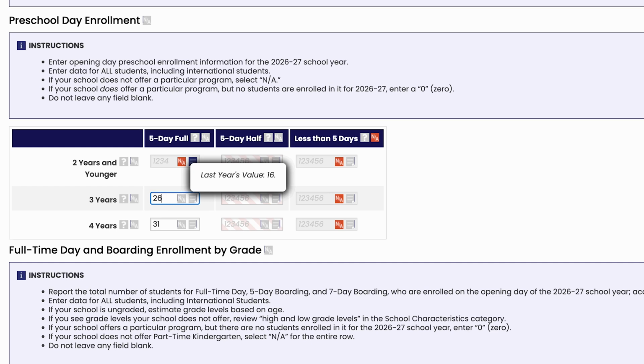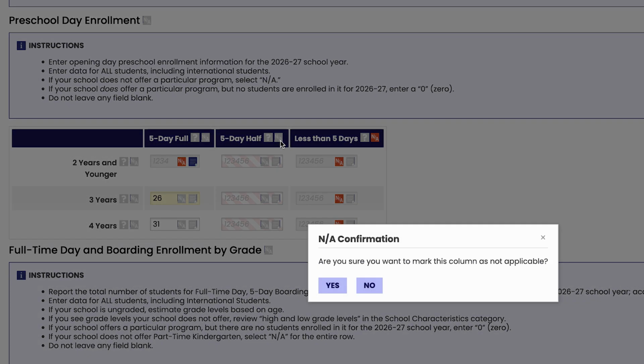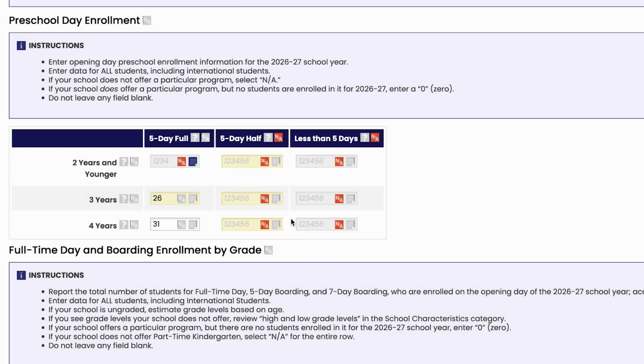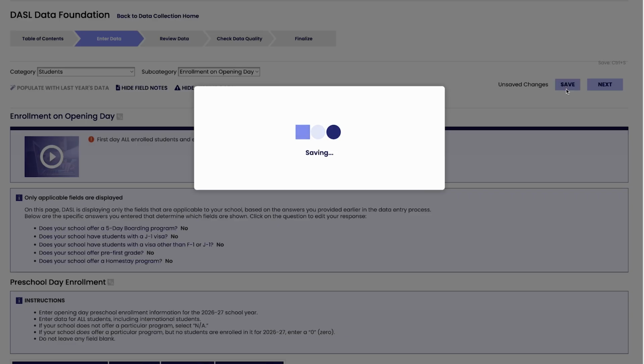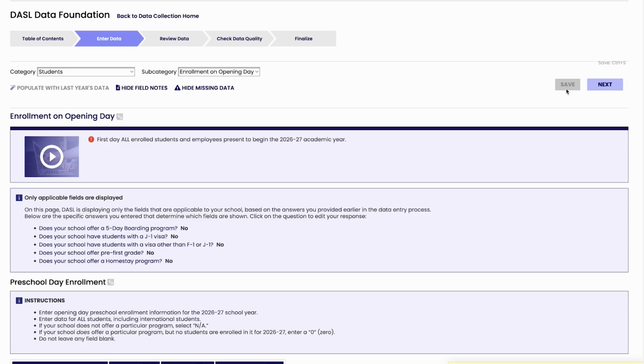To find questions relevant to a data point, mouse over the question mark icon for that row, column, and/or section of data. Use the NA button to designate a field or group of fields as not applicable to your school. This will mark the fields as complete and will show them as such in your progress bars. Click Save or Ctrl+S often to keep your work. DASL does not automatically save the data you enter.